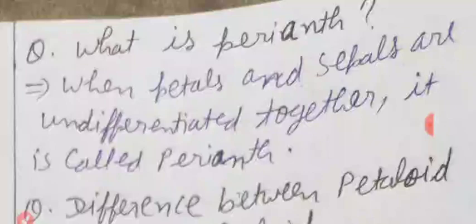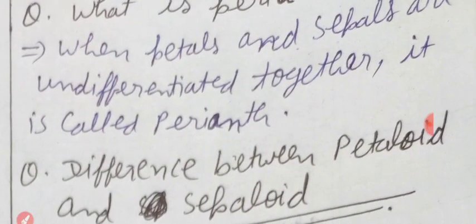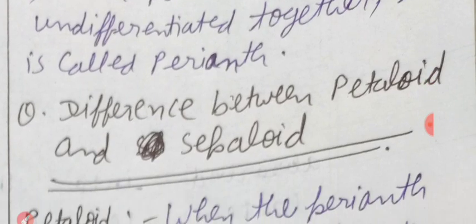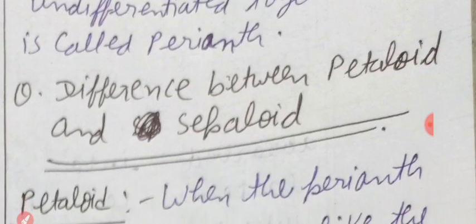They are fused together. That is called perianth. Clear?